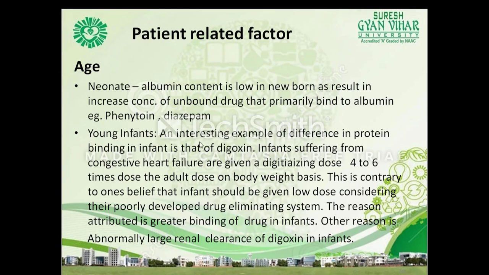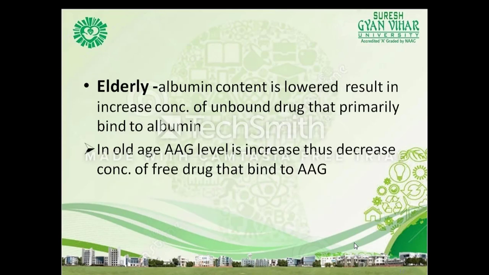Then in the young infant, an interesting example of difference in protein binding is that of digoxin. Infants suffering from congestive heart failure are given a digitalizing dose 4 to 6 times more than the adult dose on a body weight basis. This is contrary to the idea that infants should be given a low dose considering their poorly developed drug eliminating system. The reason attributed to this is greater binding of the drug in infants. Another reason may be the abnormally large renal clearance of digoxin in infants.